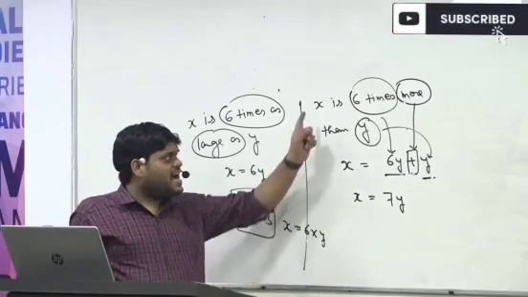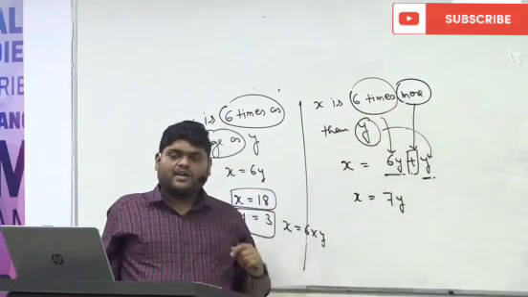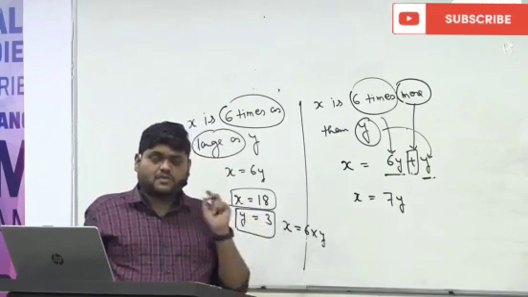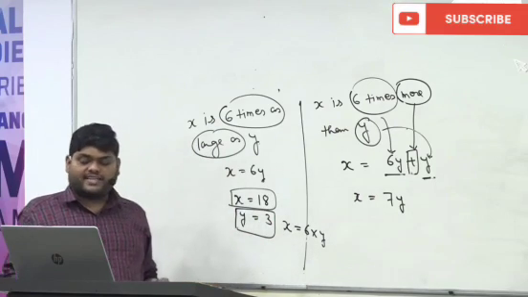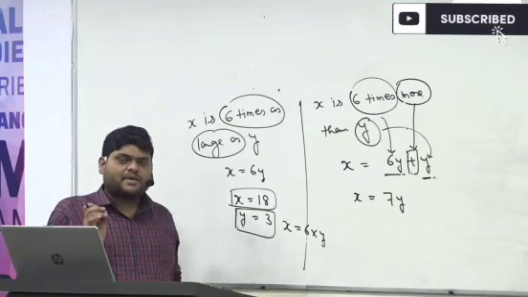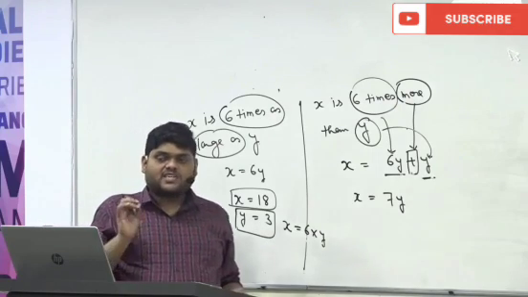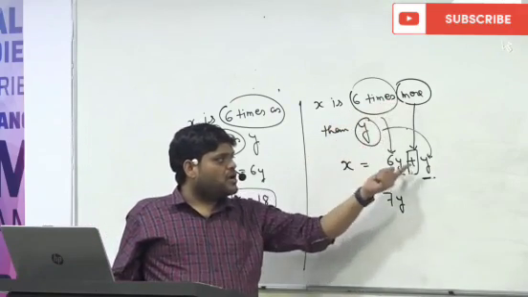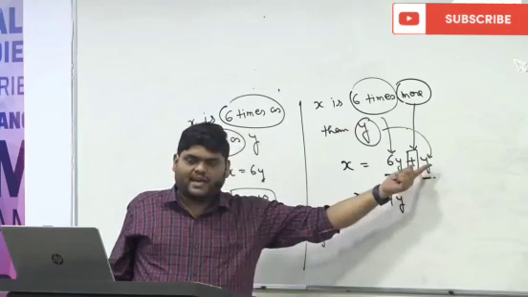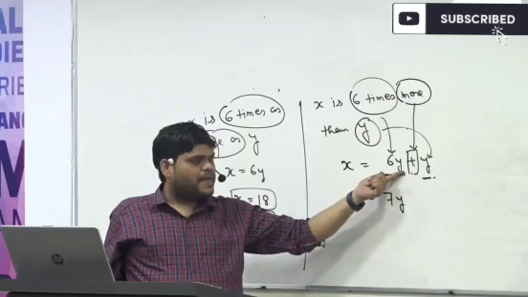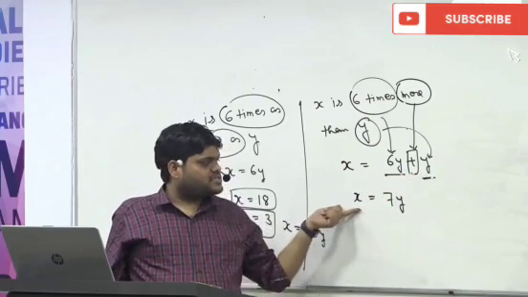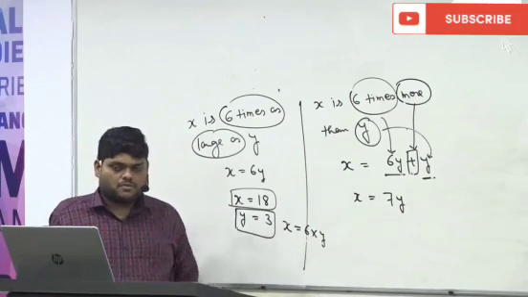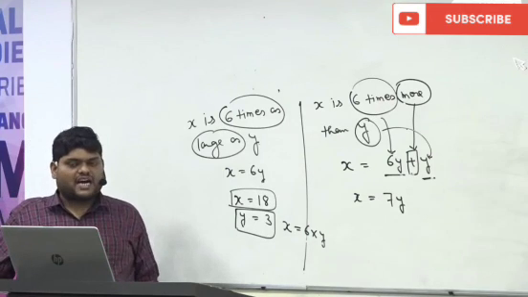Similarly, if the question is x is 6 times more than y, then what does more than mean? I told you whenever the word more is there, the simple meaning is addition, meaning something is getting added. And what is getting added? 6 times more. So more means addition, then y. We have taken y 6 times, that means 6y plus y. So x is equal to 7y. So always understand this thing.